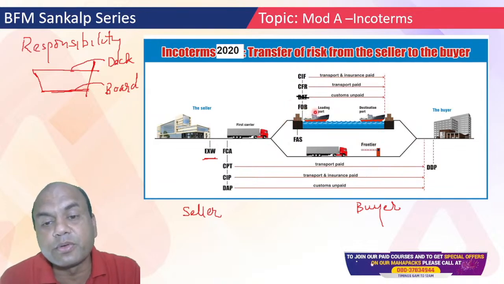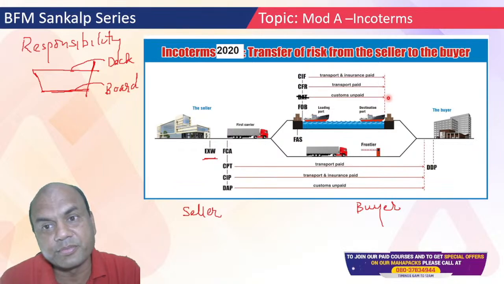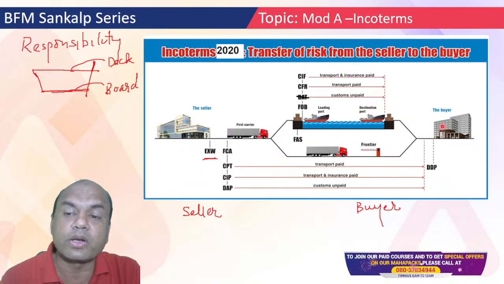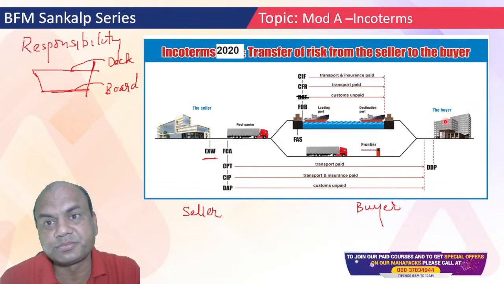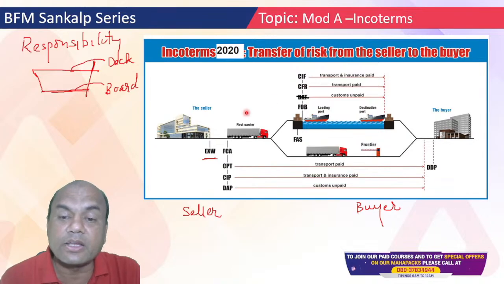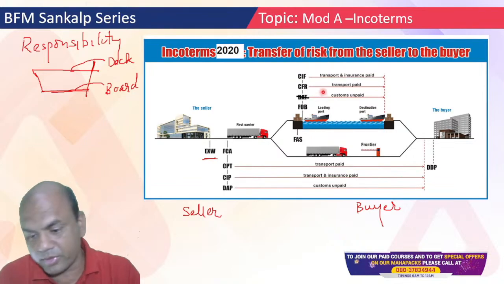Paying the customs duty at the export side, paying the customs duty at the import side, then bringing the goods up to whatever place this buyer wants. So that is known as DDP. So these are the 10 Incoterms which are used basically in any export or import trade. Okay.